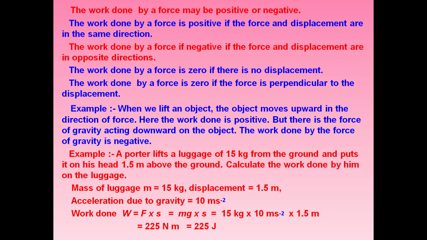For example, if you are holding a suitcase on your head and you are walking straight, then the work done by you will be zero, because the force and displacement are perpendicular to each other. The displacement is in the forward direction, whereas the force applied by the suitcase on your head is in the downward direction. So force and displacement are at 90 degrees, therefore work done will be zero in this case. Now let us do two examples.